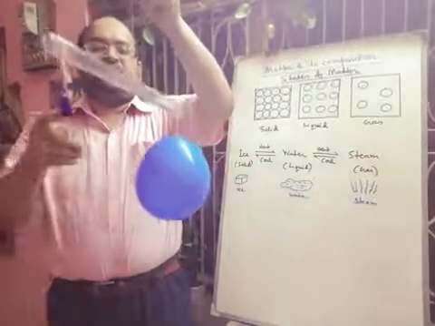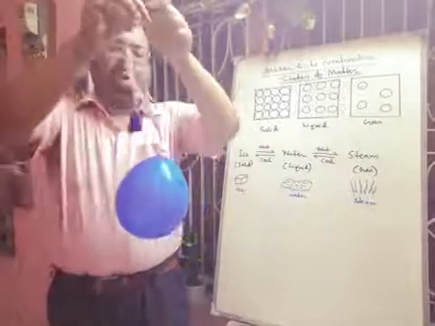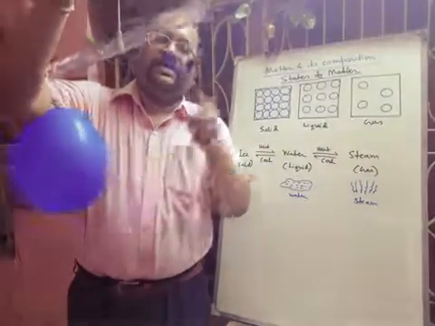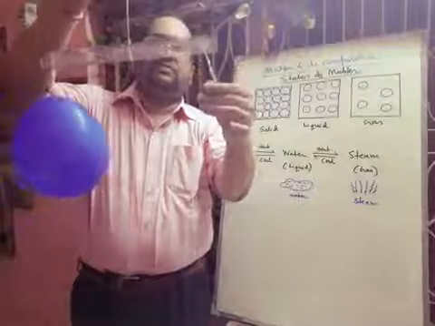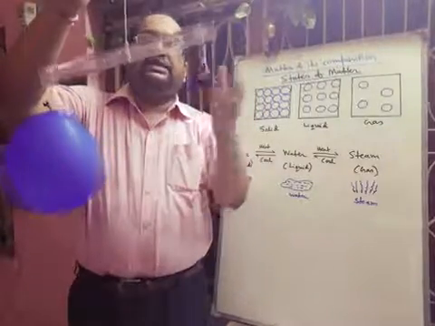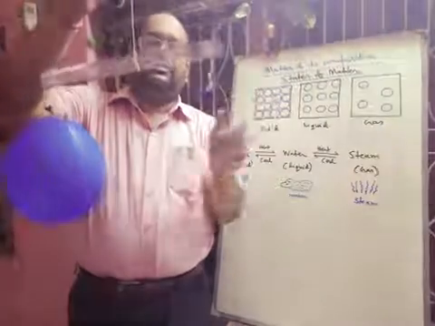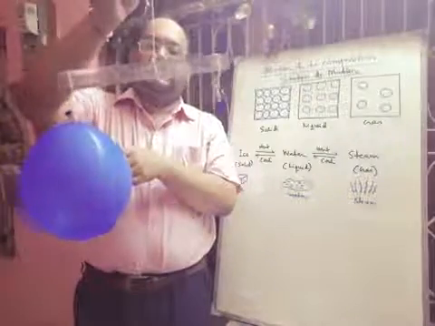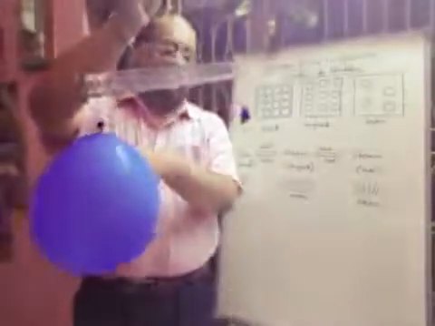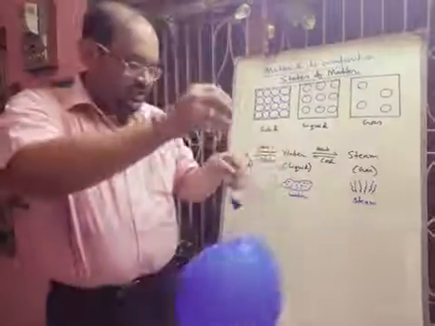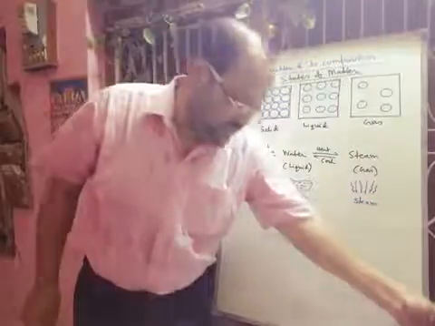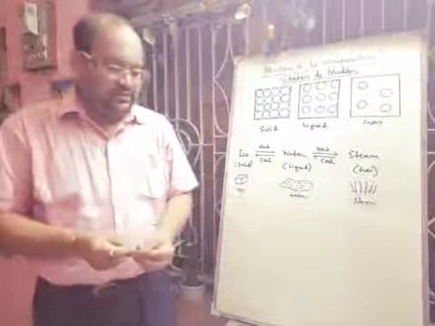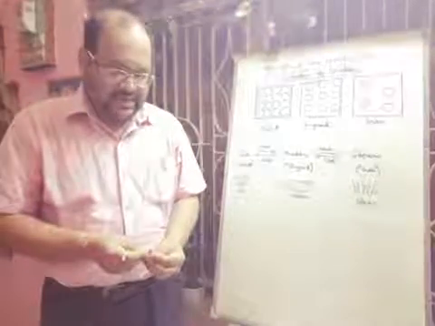Understand? So definitely it proves that air has mass. This side balloon has no air. If we release the air in this way, then because the air has mass, this side is tilted. Now you can easily prove that air occupies space and it has mass. So air is matter.